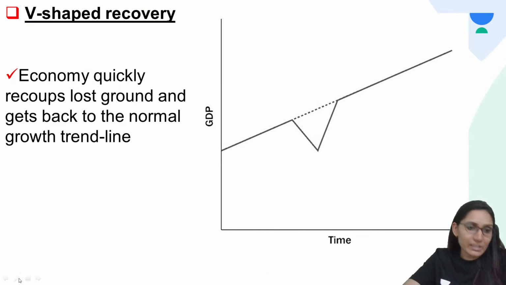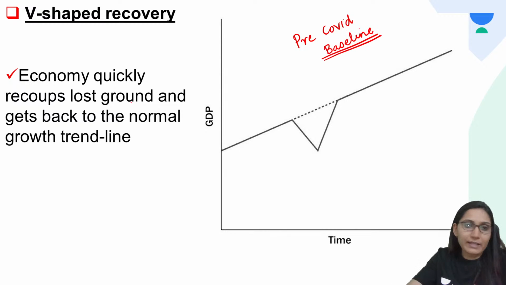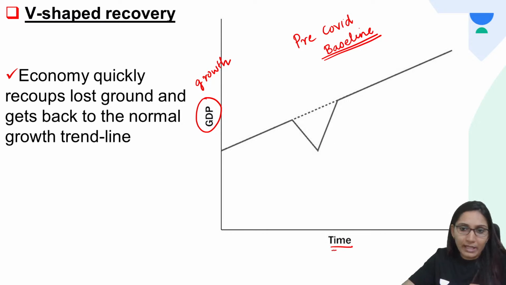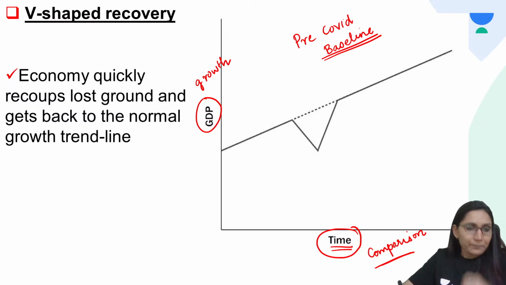Next, let us come to V-shaped recovery. You will see here in the figure, these dotted lines are the pre-COVID baseline. So in V-shaped recovery, again we have the GDP, which represents the economic growth, on the y-axis. On the x-axis we have the time, which is a comparison. Here, in the first stage, the economy falls, or the growth rate falls.